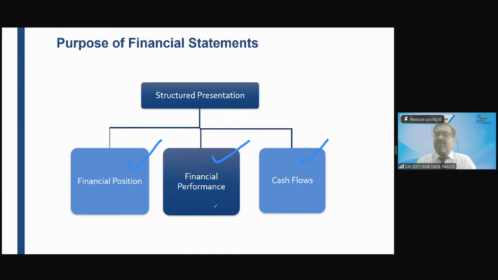So it shows how your reserves are performing, how your P&L is performing. Then statement of cash flows. Which component gives you the liquidity performance, the cash flow performance? The statement of cash flows gives you liquidity performance, right? So this financial statement gives you a structured presentation of financial position, financial performance, and cash flows.